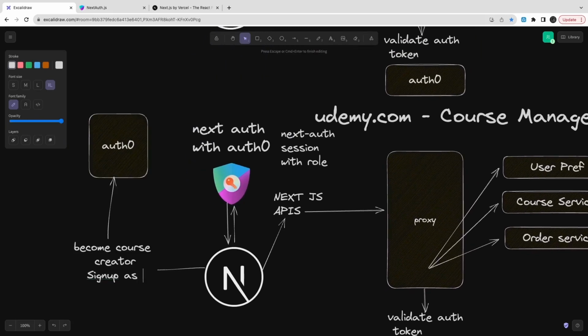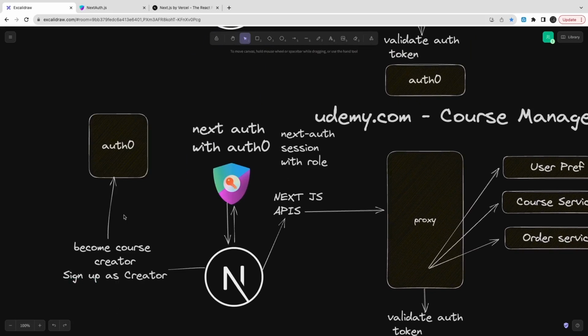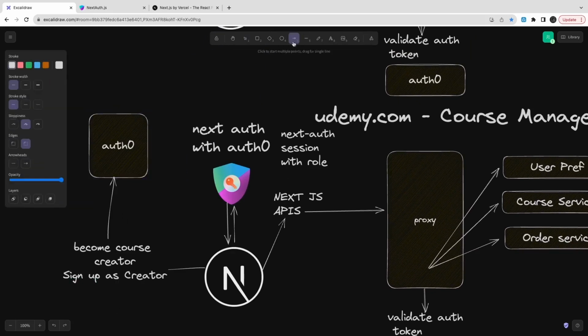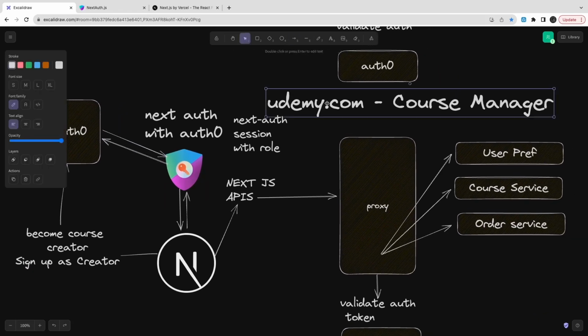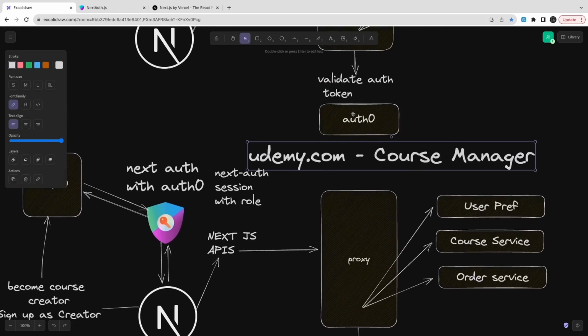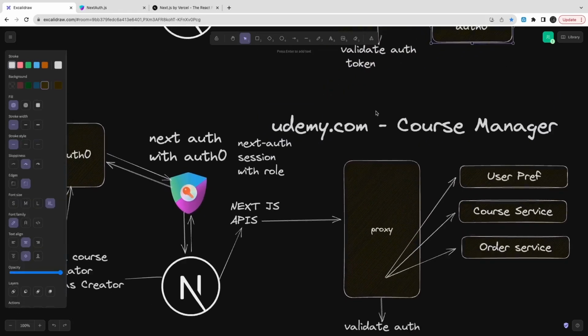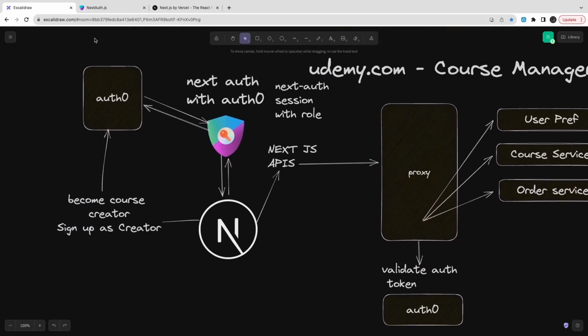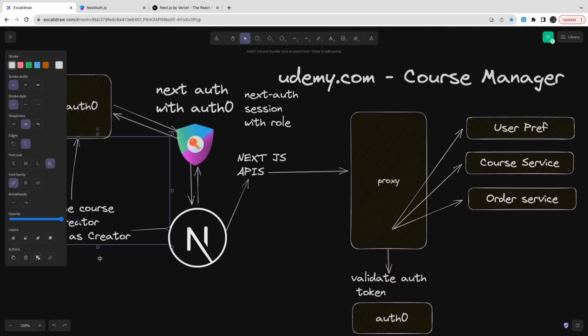Because here in auth0, when you do the sign in, we will populate the role. When you do the sign in, we will enrich the token with the role. So you are either a course creator, you are either a guest, or you are either a system admin. If you are a creator, we will allow you to create a course, update a course, delete a course, manage your courses. If you are a guest, you can just navigate, see the course, get the course details.